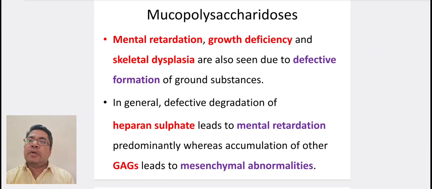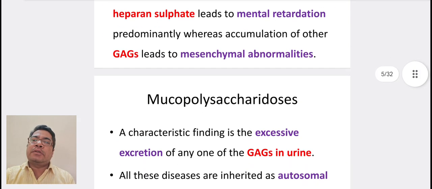Mental retardation, growth deficiency, and skeletal dysplasia are also seen due to defective formation of ground substances. In general, defective degradation of heparan sulfate leads predominantly to mental retardation, whereas accumulation of other glycosaminoglycans leads to mesenchymal abnormalities.